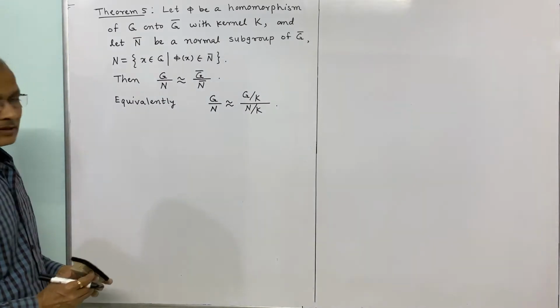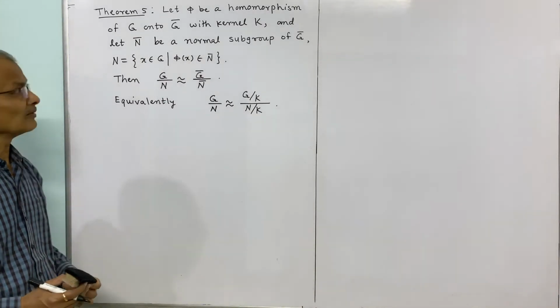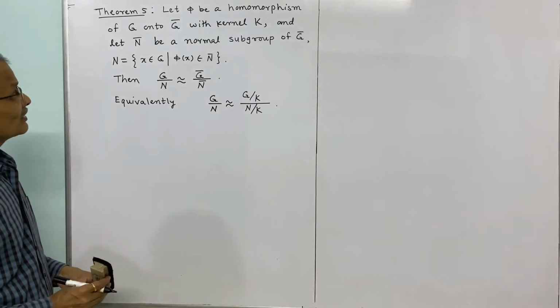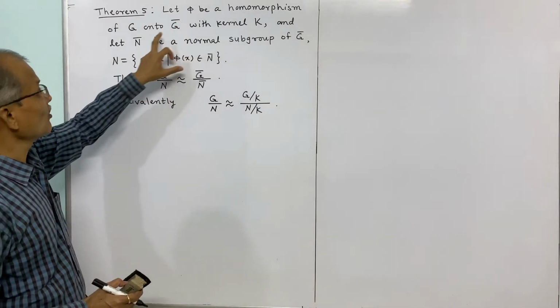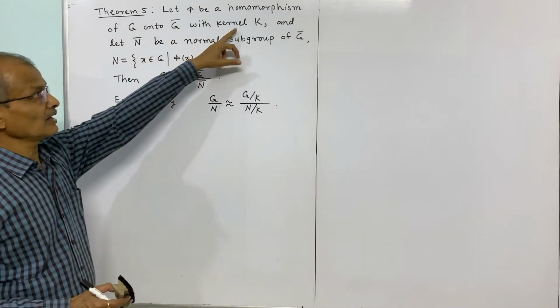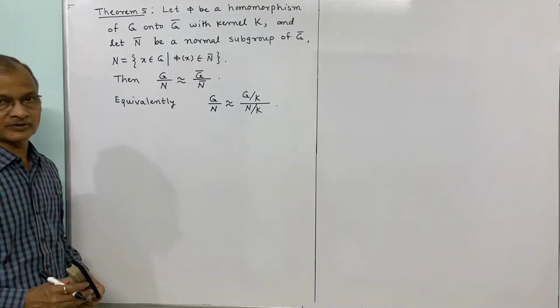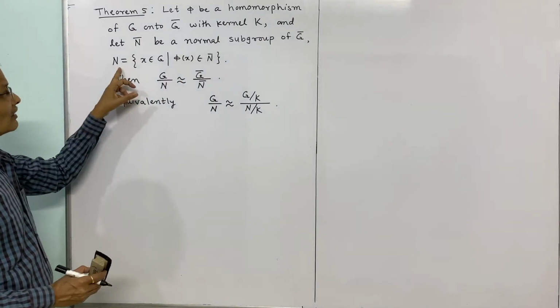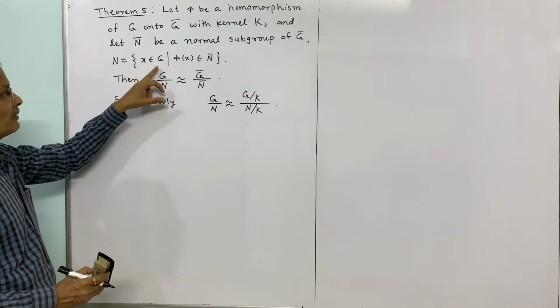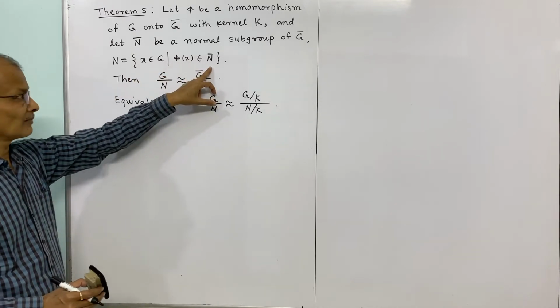Now we shall consider the next theorem on homomorphism, which is theorem 5, and the statement is: let phi be a homomorphism of G onto G bar with kernel K, and let N bar be a normal subgroup of G bar. N is defined as those elements of G whose phi image is in N bar.